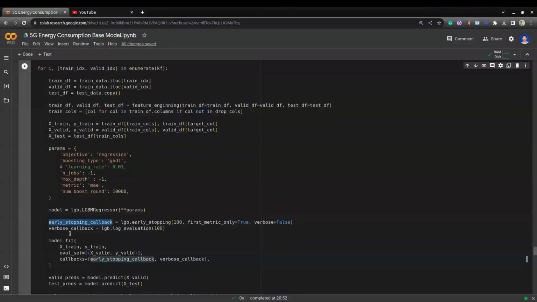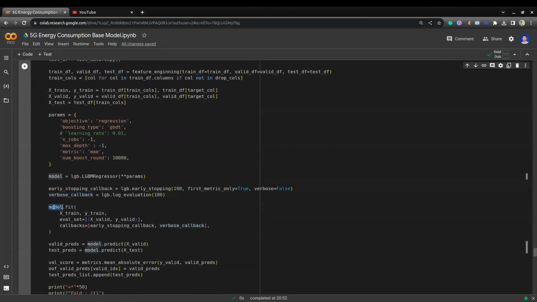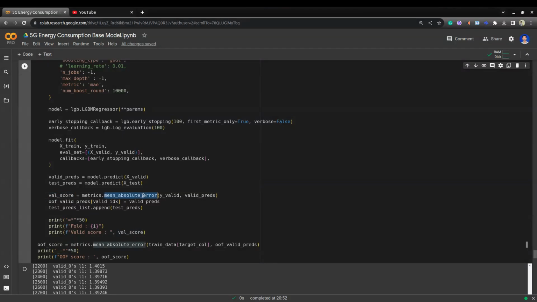Then I assign the early stopping callback and verbose callback. After that, I fit the model based on X train, Y train, and the validation set. I passed X validation and Y validation, and also the callbacks, the early stopping callback and the verbose callback, to the model. Once the model fitting is done, I predicted the validation predictions and test predictions. After that, I calculate the validation score as mean absolute error. After that, I assign the validation prediction to the fold validation predictions to calculate the out of fold mean absolute percentage error. After that, I append the test prediction to the test predictions list.